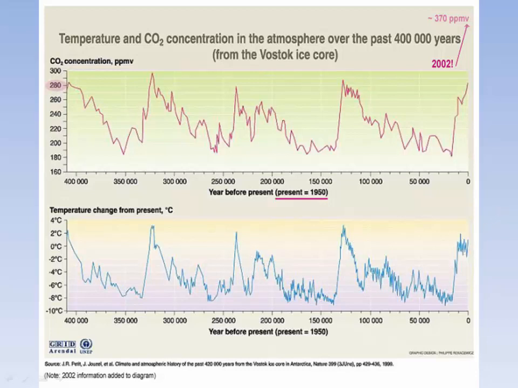But what's interesting is that when carbon dioxide is high, so is the temperature. And when carbon dioxide is low, temperature goes down. So Earth's temperature and the level of carbon dioxide in the atmosphere are related.